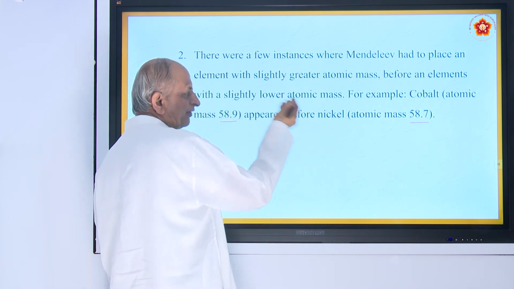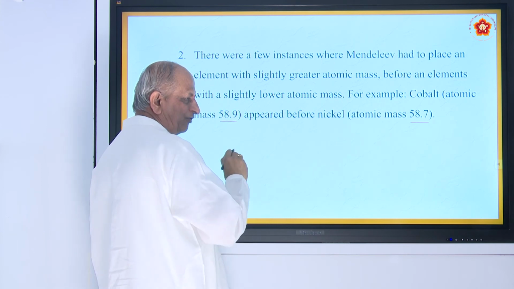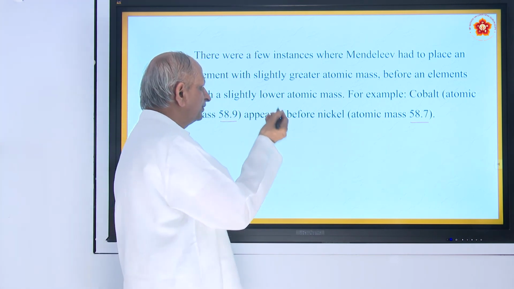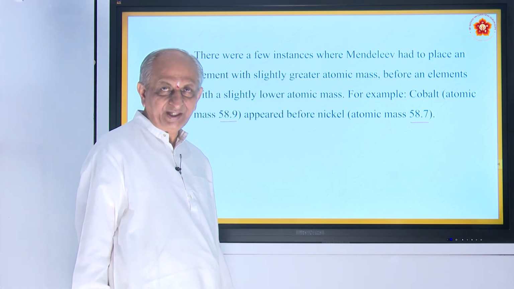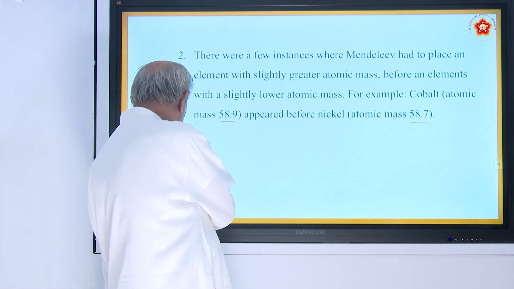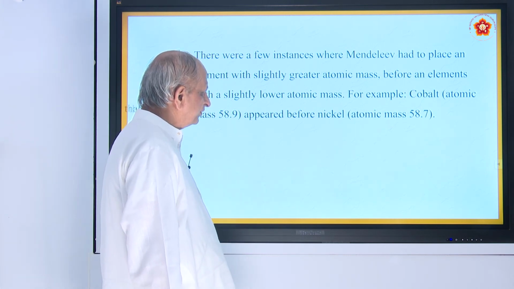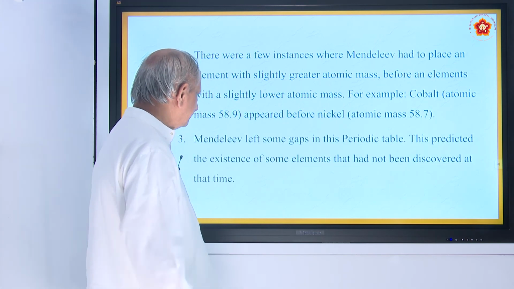So, nickel should have come first, cobalt next. But in the periodic table of Mendeleev, cobalt comes first, then nickel. He had to place them like that because of the similarity in property. Of course, that is one of the defects of the system.